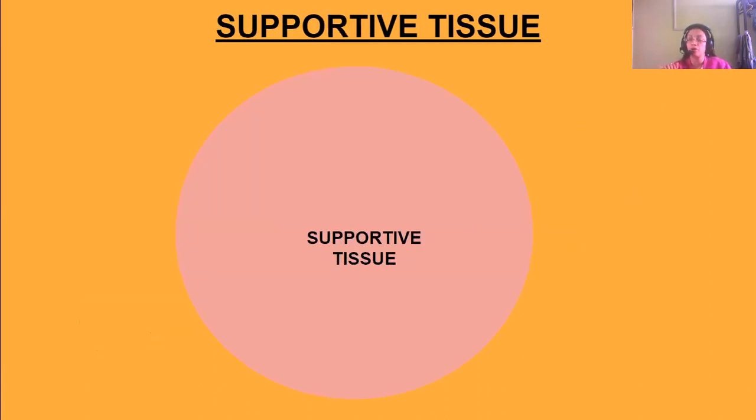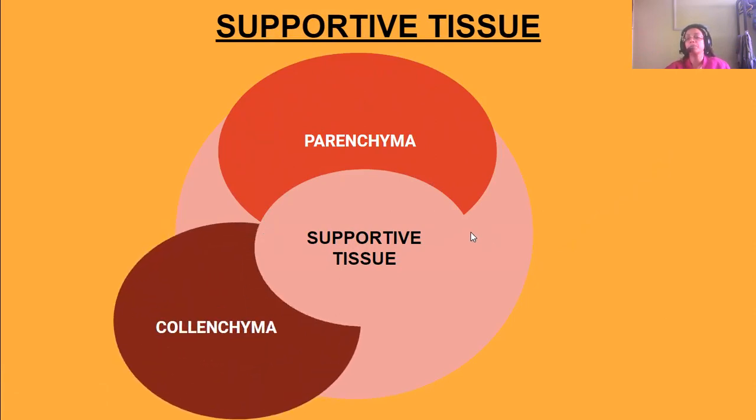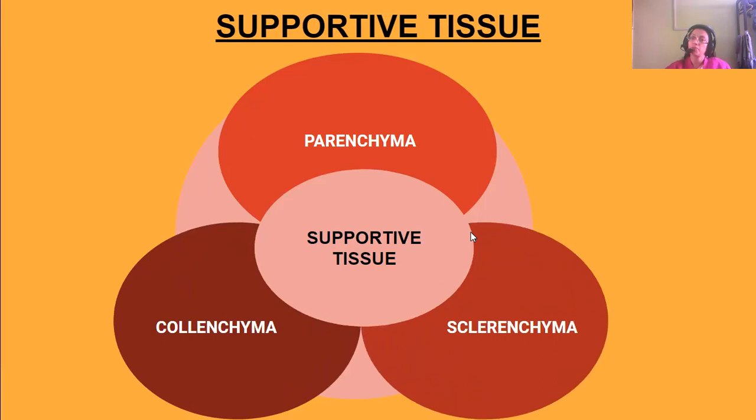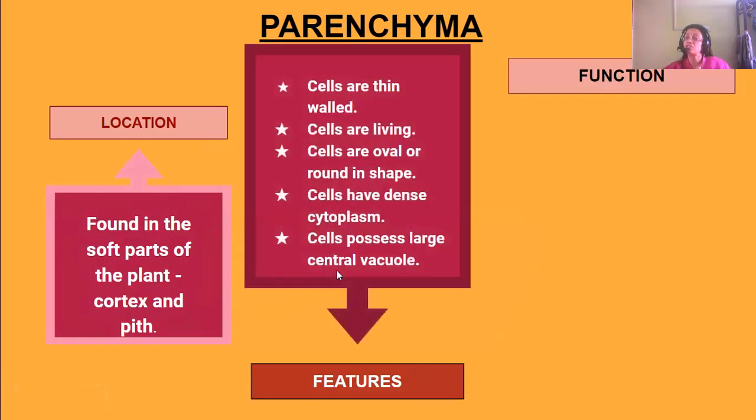Now we come to supportive tissue. Now supportive tissues are parenchyma, collenchyma, and sclerenchyma. So supportive tissues are of three types: parenchyma, collenchyma, and sclerenchyma. Okay. Next. Now, where is parenchyma located? Parenchyma is found in the soft parts of the plant, that is cortex and the pith. Okay. Now, what is the characteristic of parenchyma?